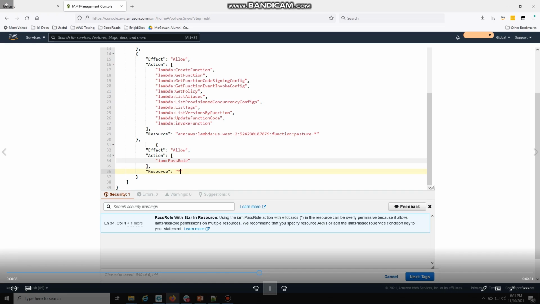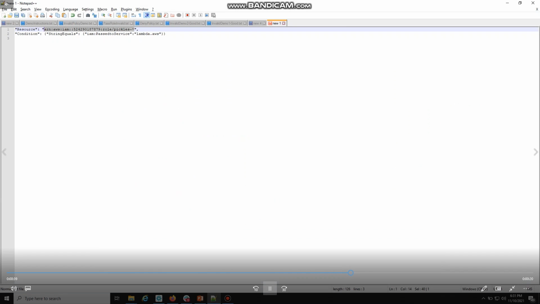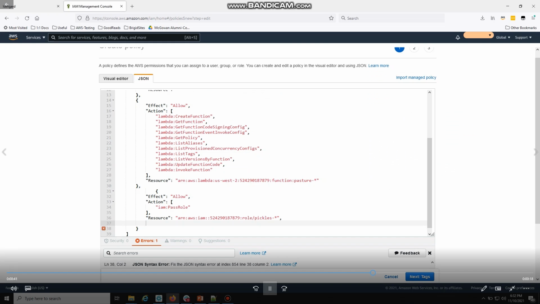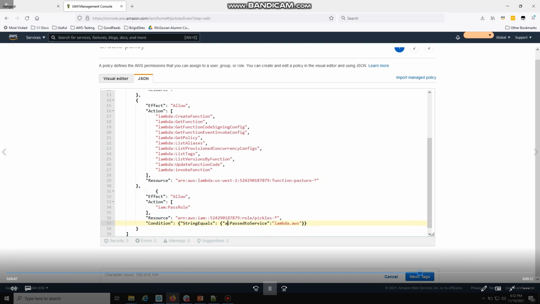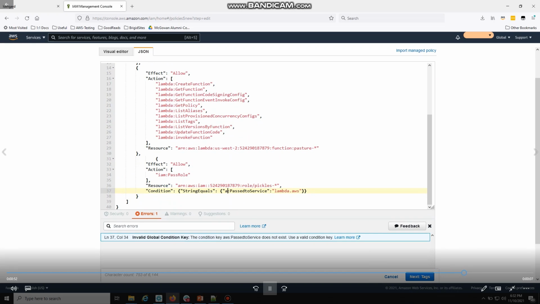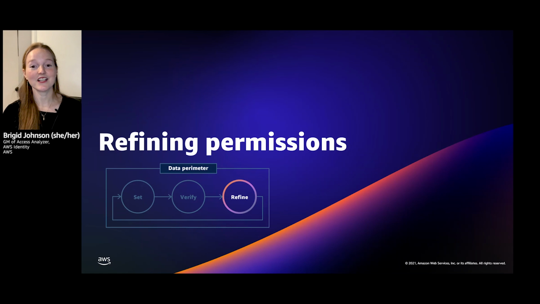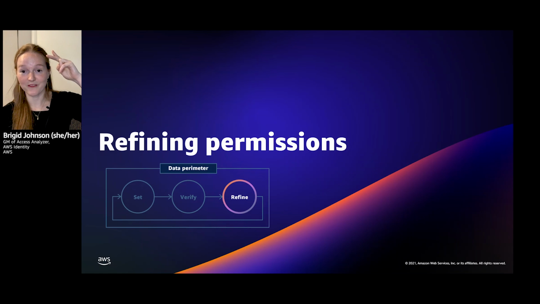The Pickles aren't here, so y'all don't see me make a typo. This basically says, hey, with this policy attached, you can pass any role that starts with pickles-star. Our check actually looks for 7 characters. But I'm also going to add this condition that you can only pass to Lambda. And you can see here that I assumed it was AWS when I first started, and then I was like, oh no, it's an IAM condition key. The policy validation helped me with that. So we're all good.